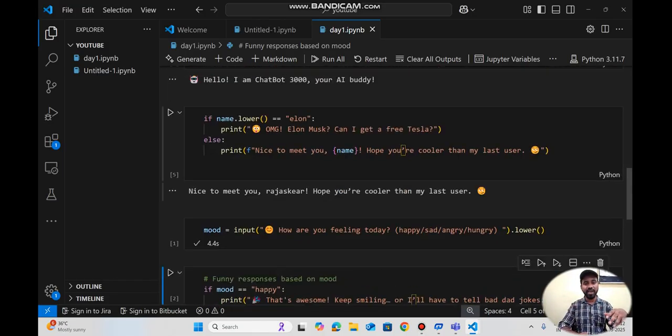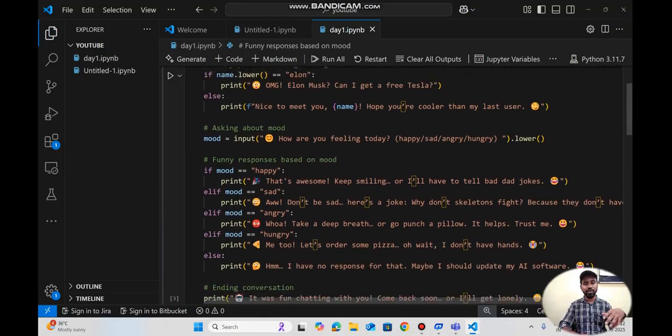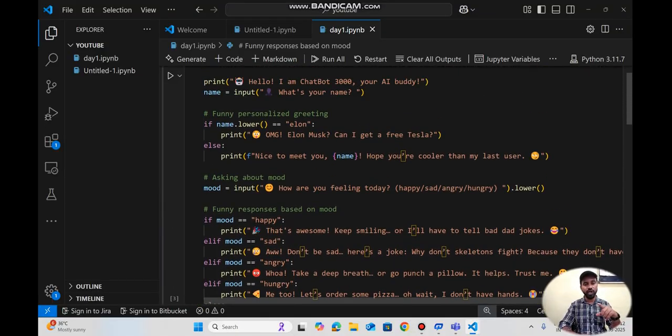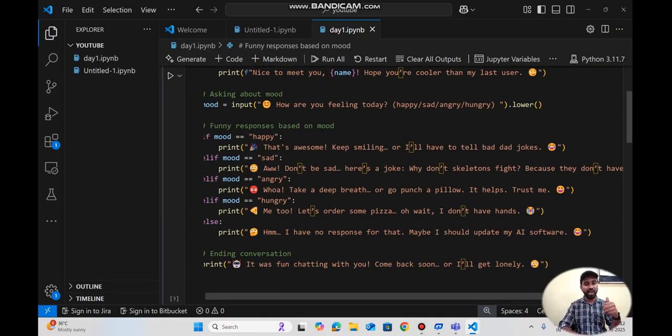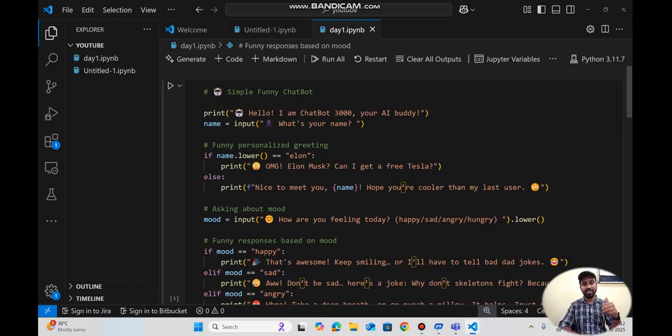So the final chatbot will look like this. Overall I used only the input function and lower, which is a predefined function in Python, and then if else and if elif, these are the conditional statements, along with the input function and print. And that's it.